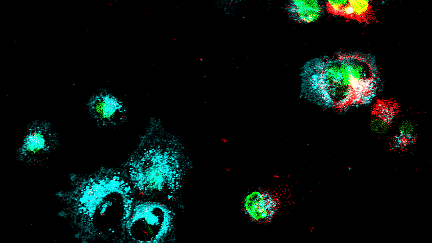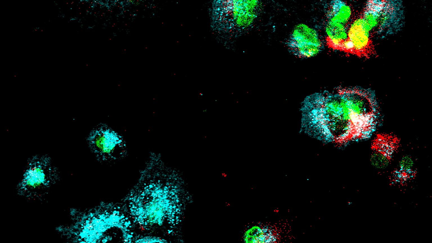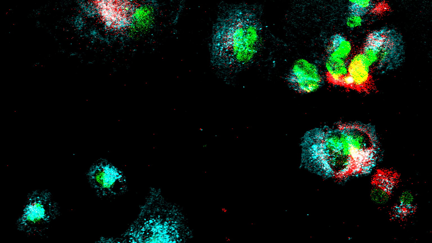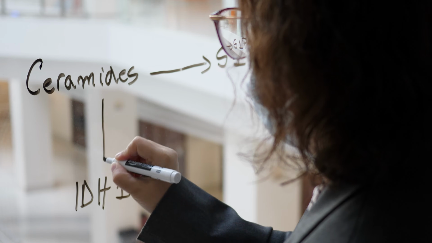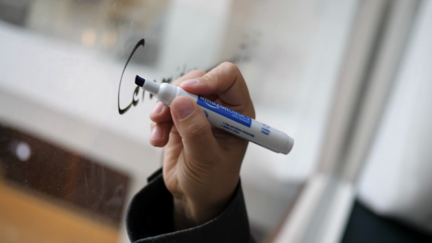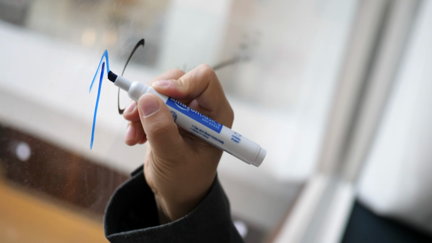We also found that in IDH-mutated glioma, certain lipids called sphingolipids are in high abundance, and currently we are on the way to identify targets of the pathway specifically for IDH-mutated glioma.